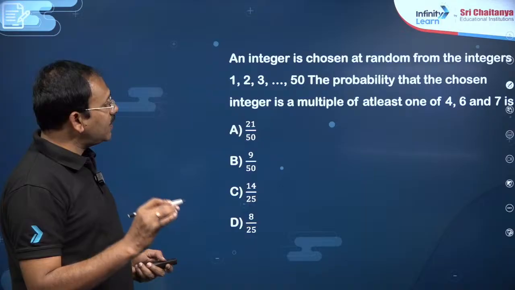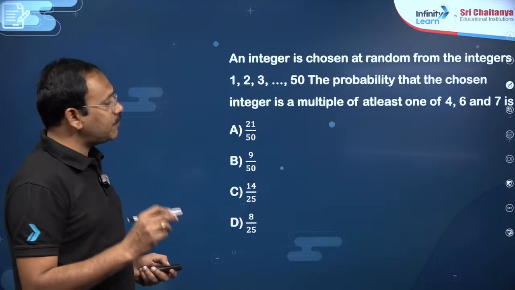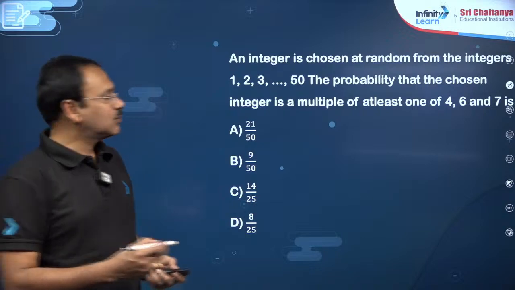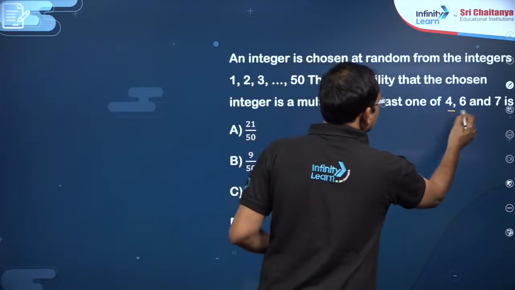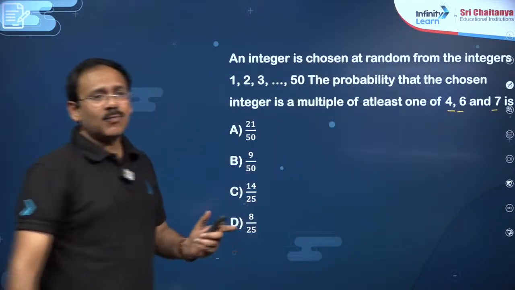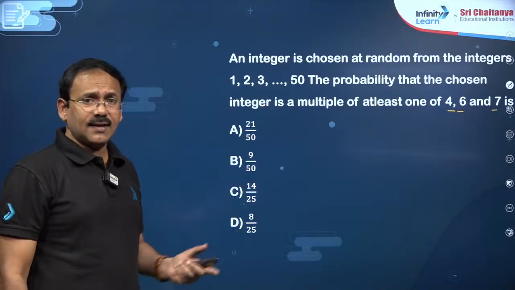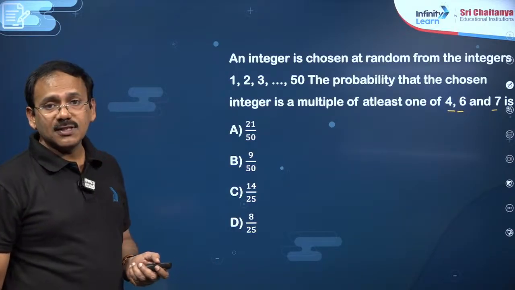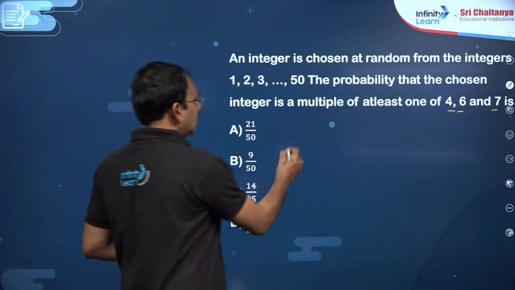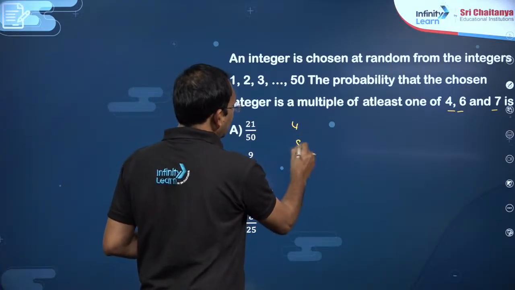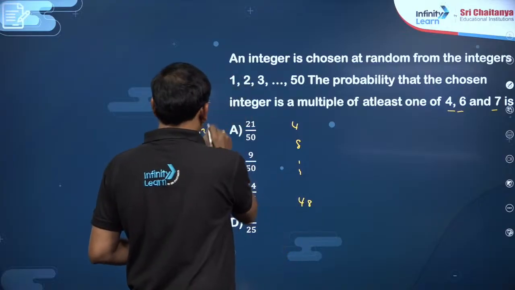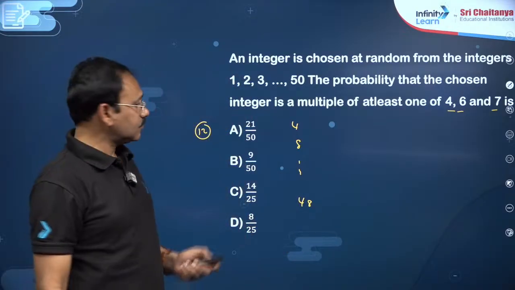Now, the probability that the integer is a multiple of at least 4, 6, or 7. Since the set is small, rather than n of A union B union C, you just take multiples of 4, my dear friends. That means you will get 4, 8, up to 48. There are 12 multiples of 4.